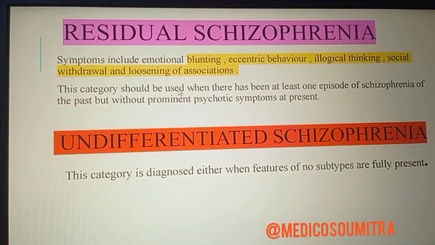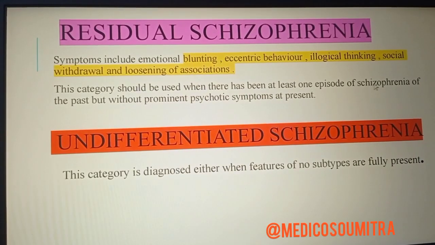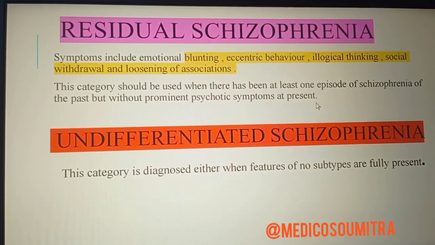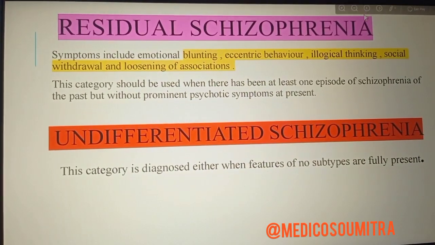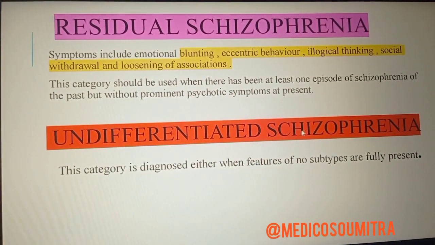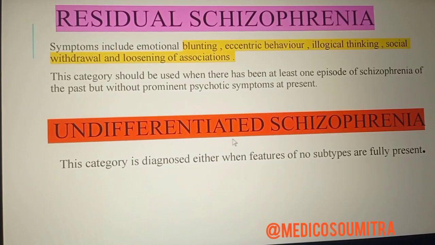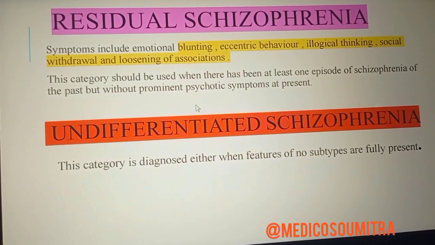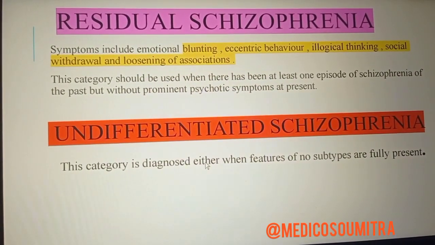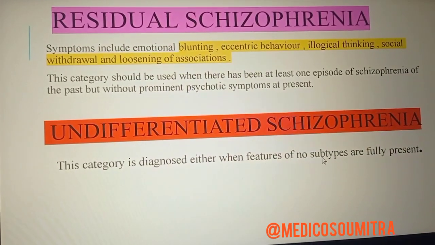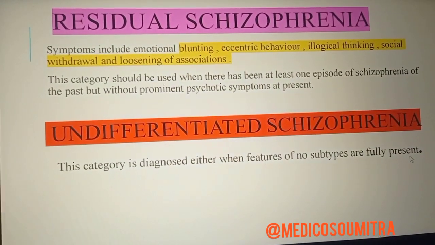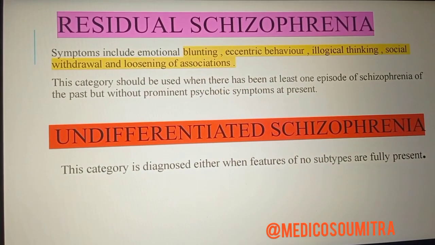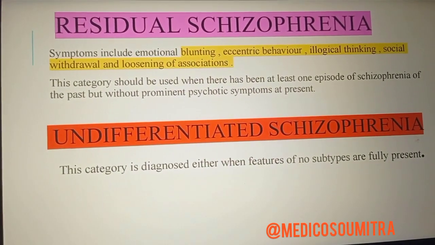This category should be used when there has been at least one episode of schizophrenia in the past, but without prominent psychotic symptoms at present. Okay, this is all about the residual schizophrenia. Then we'll see the undifferentiated schizophrenia. By the name itself, we can understand undifferentiated. So the schizophrenia which is not differentiated properly. This category is diagnosed when features of no subtype are fully present. So this kind of schizophrenia is not exactly observable, or the cause for this undifferentiated schizophrenia is unknown.